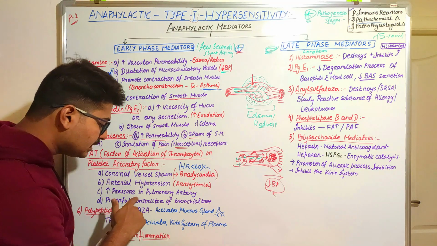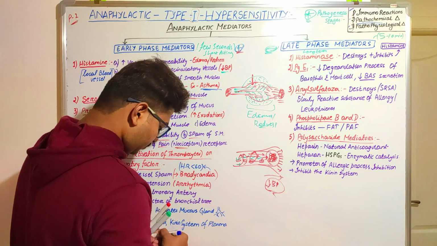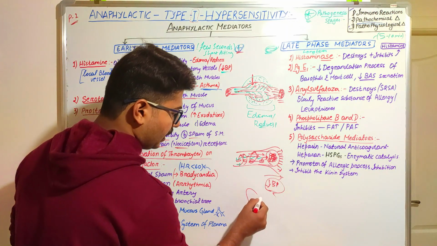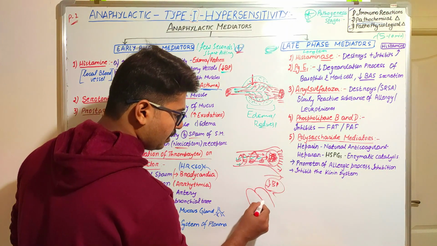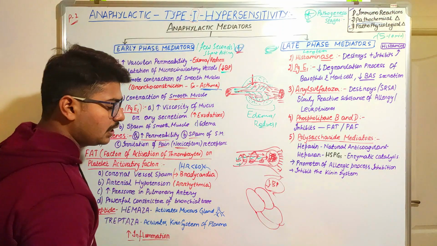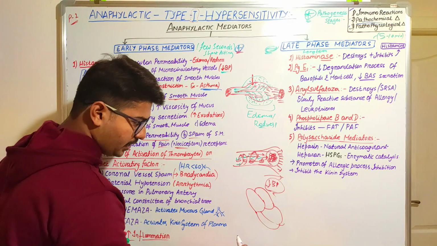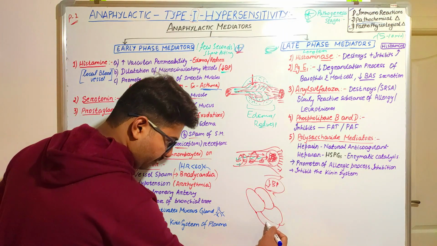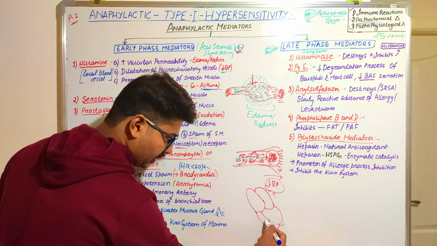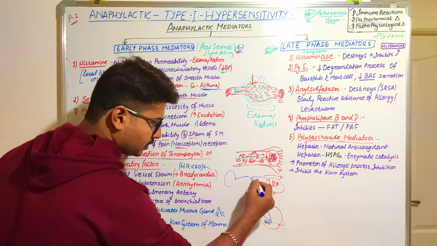Next, it will increase the pressure in the pulmonary artery. If this is the heart and the pulmonary artery, what do you mean by pulmonary artery? The artery or the vessels taking the blood from the right ventricle to the lungs.